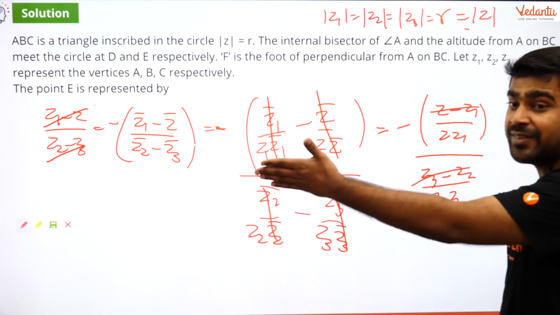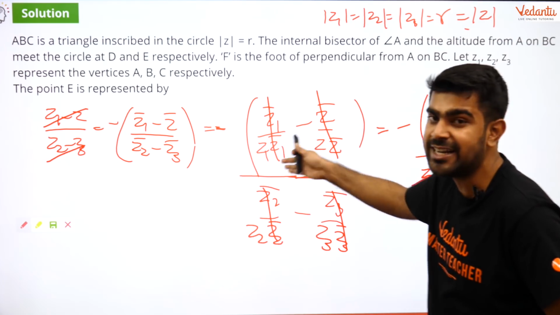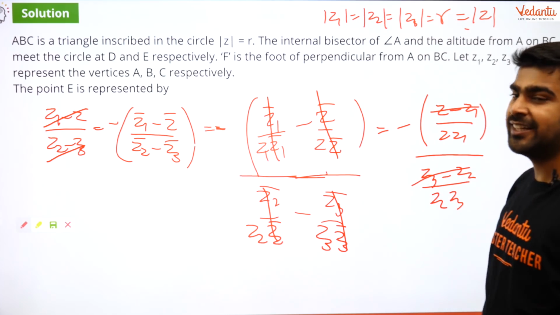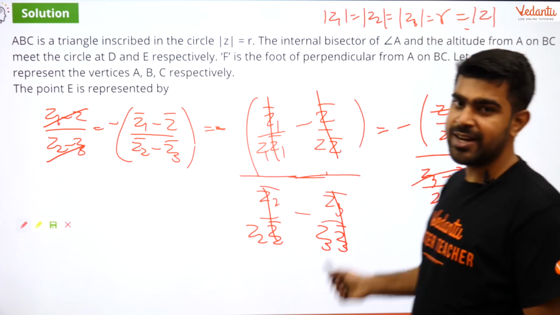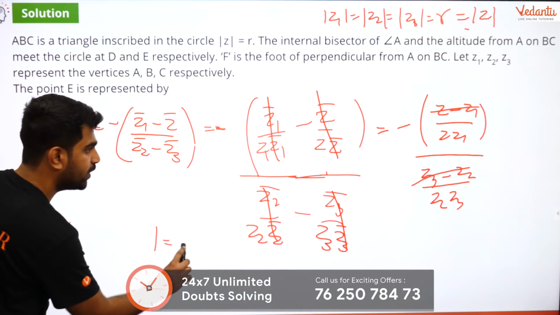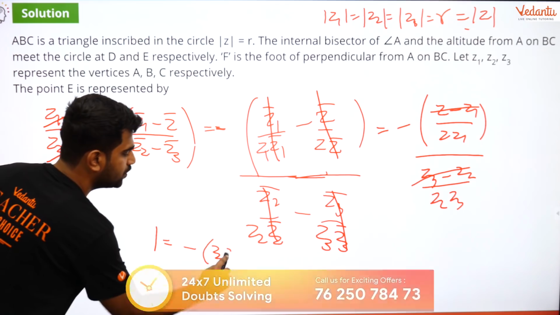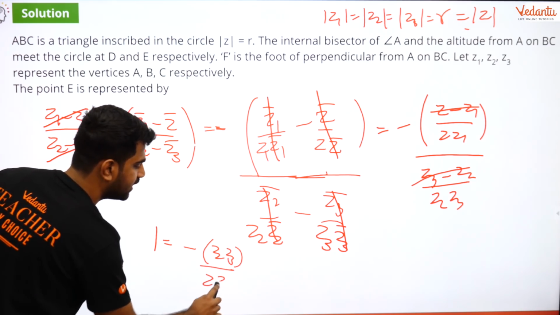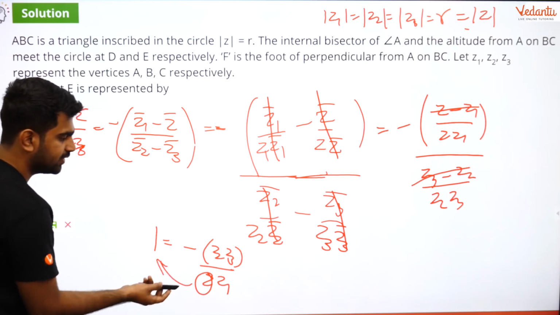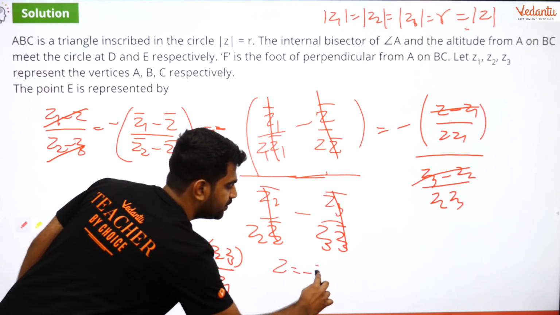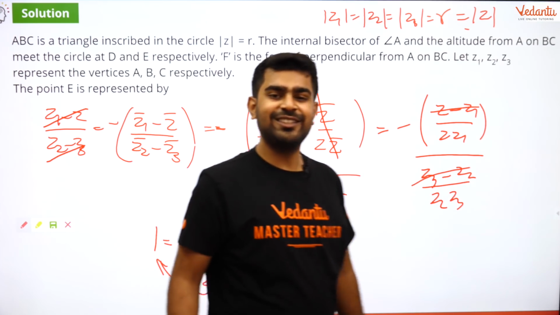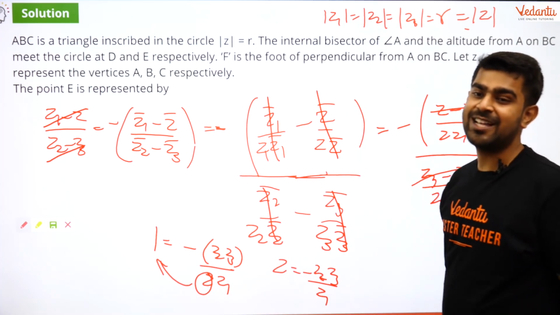Yes, because that is my left hand side, right? I just worked with my right hand side. Now I am cancelling this and my left hand side. So what am I left out with? Can you guys help me out here? So what is left out? I have 1 equal to minus Z2 Z3 divided by Z Z1. And what do I want? I want Z, right? So take Z around this side. So yeah, Z is equal to minus Z2 Z3 by Z1. That will be the answer for this question.